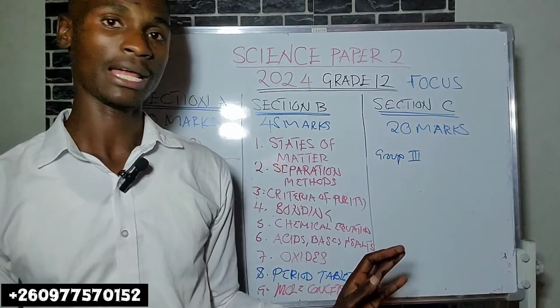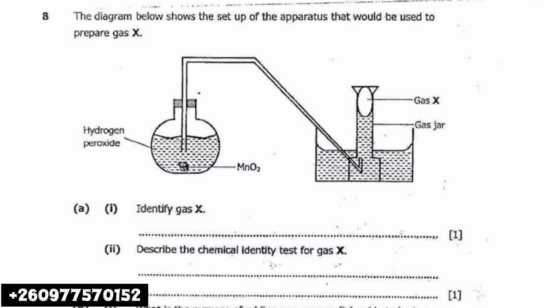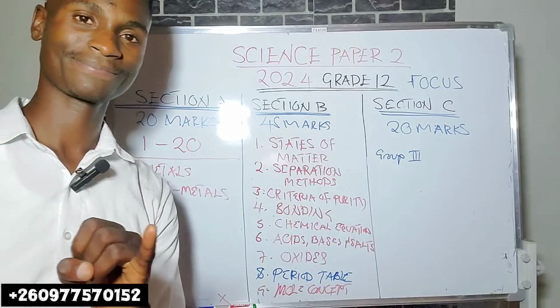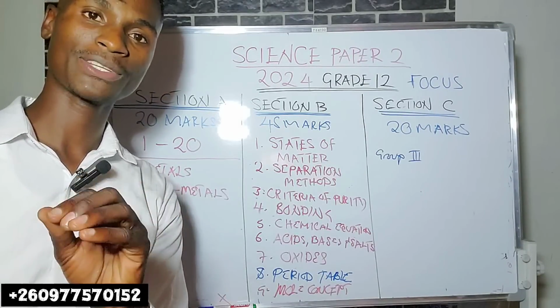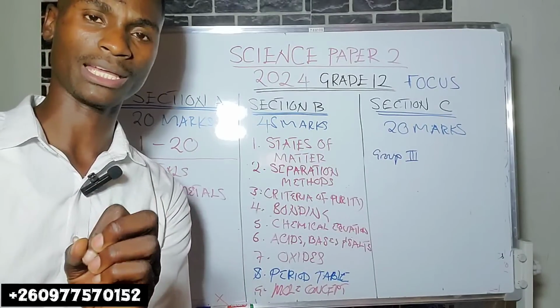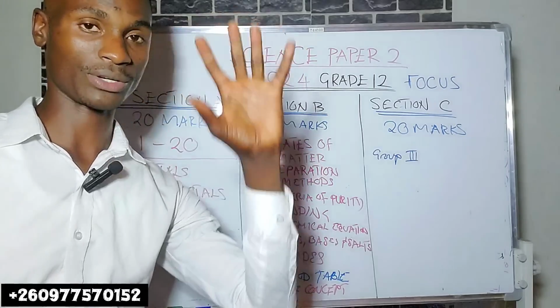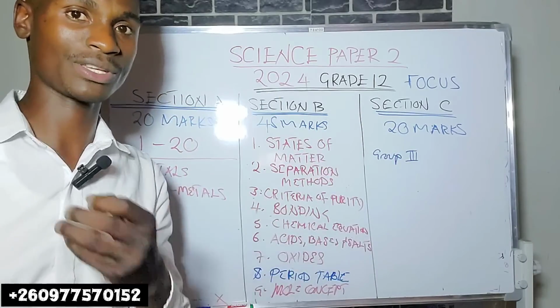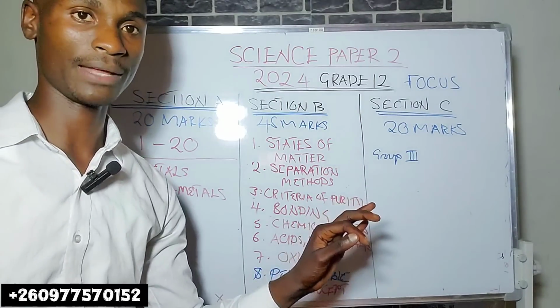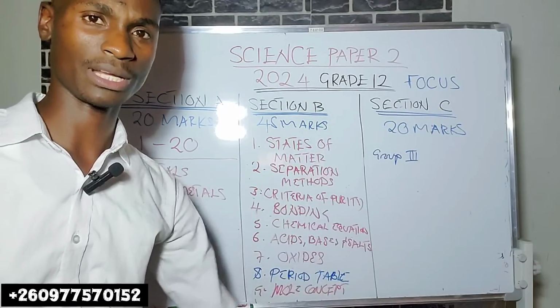Electroplating, something like that. Then let's go to non-metals. Here, you study water. Water, the properties of water, identity tests for water. You should also know the uses of water, in domestic use and industrial use. And at waterworks, purification of water, how domestic water is purified. Okay? The issue of filtration, sedimentation, chlorination, something like that.